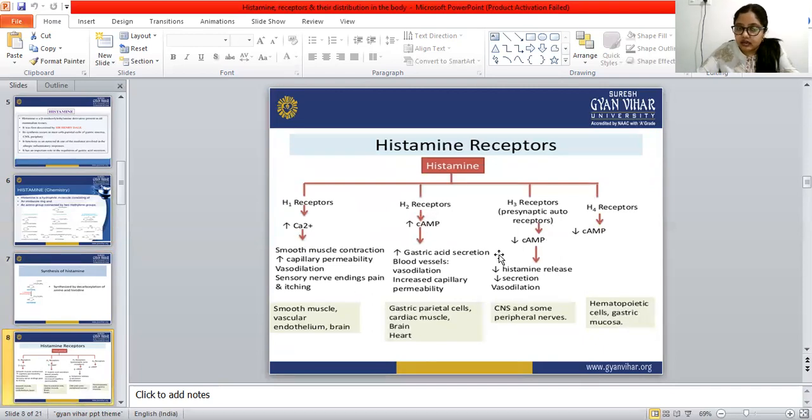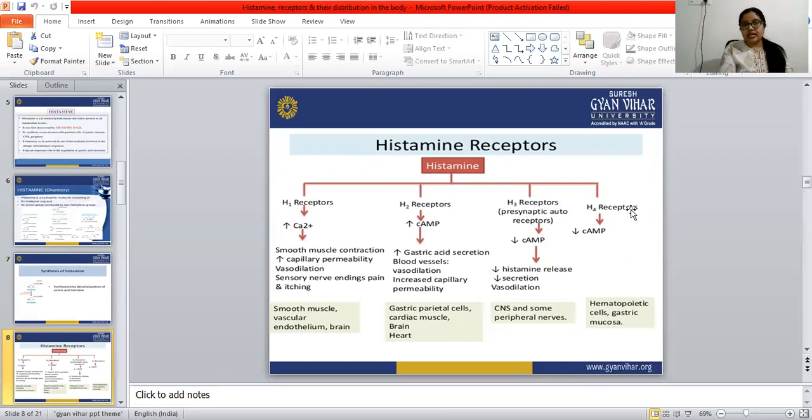Then there are histamine receptors. Histamine receptors are divided into 4 groups. The first one is the H1 receptor, the second is the H2 receptor, the third is the H3 receptor, and the fourth is the H4 receptor. So the H1 receptor, what does it do?